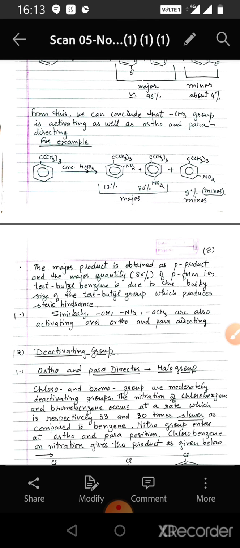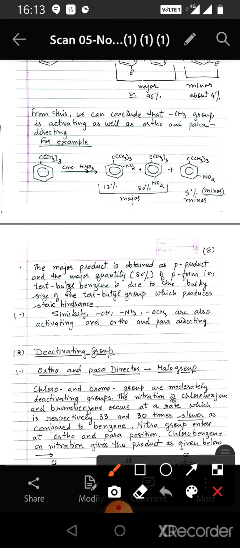But if there is a bulky group present, then it offers steric hindrance. If we see the example, this is tert-butyl benzene. This tert-butyl benzene on nitration forms 80% para product and 12% ortho product, so the major product is the para product. This is due to the bulky size of the tert-butyl group, which produces steric hindrance.